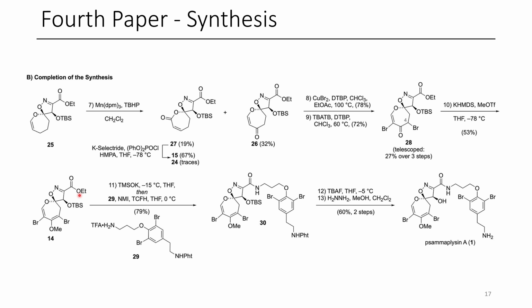So what they needed to do was use these weird conditions with TMS-OK. This was hydrolyzed in situ. They then used some rather unique coupling reagents in the presence of amine 29. This then gives them the desired amide 30. They then deprotect this TBS group and deprotect the phthalimide group of this nitrogen with hydrazine, producing the desired product Psammaplysin A. So I thought this was an impressive synthesis and definitely a cool one to see.